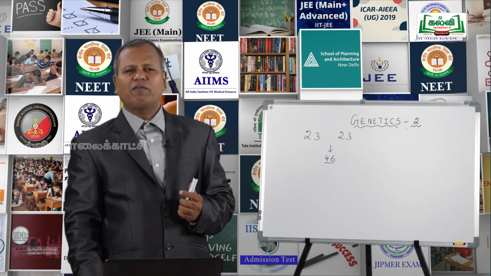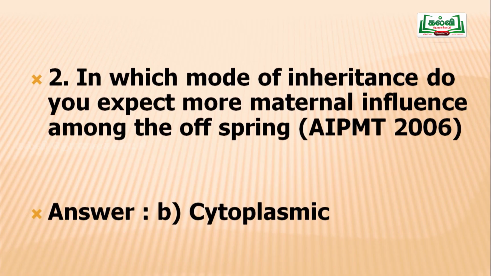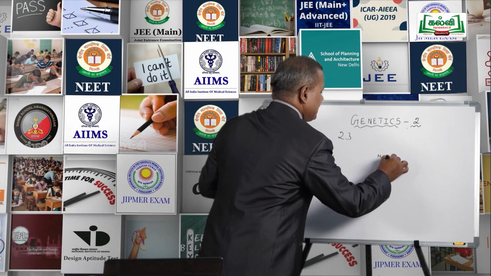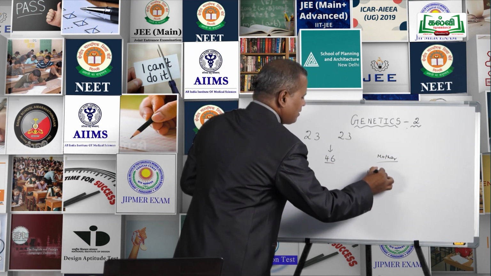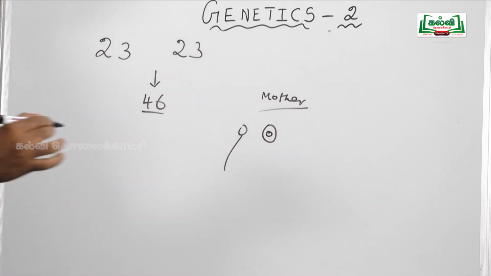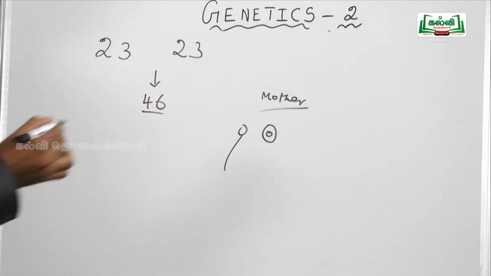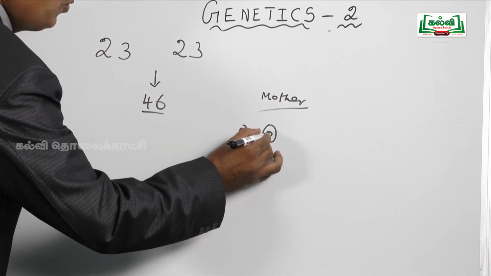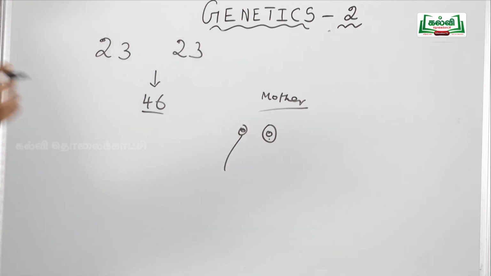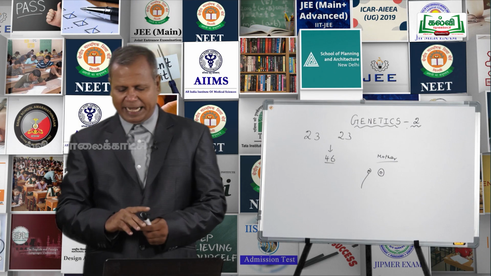The correct answer for the question is B, cytoplasmic. Read the question: in which mode of inheritance do you expect more maternal influence? Actually, we receive the cytoplasm only from the mother at the time of gametic fusion. Fusion of male and female gametes results in the formation of a diploid cell called zygote. In this fertilization, the male supplies only the nucleus, the female supplies nucleus as well as the cytoplasm. So maternal influence is more in cytoplasmic inheritance.